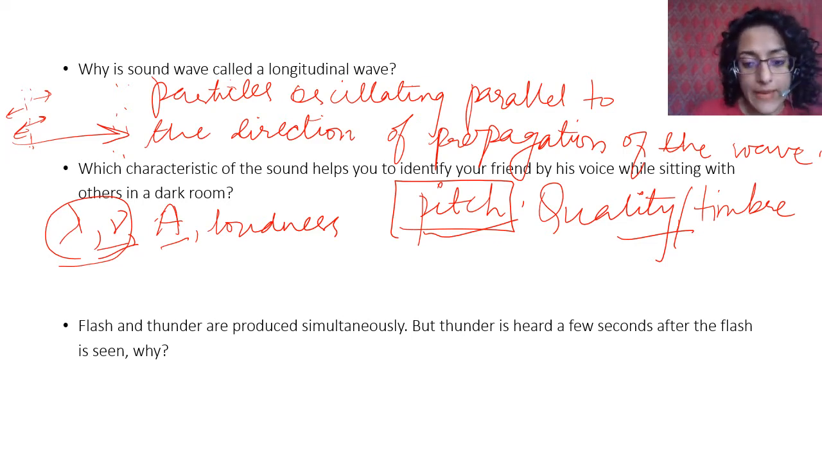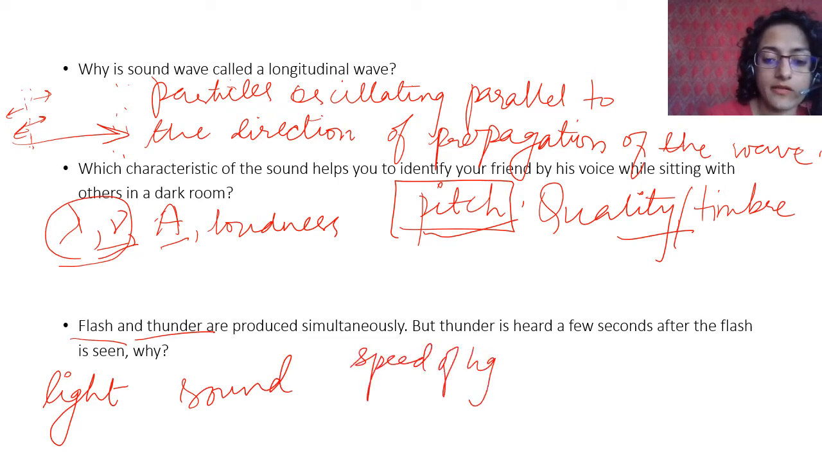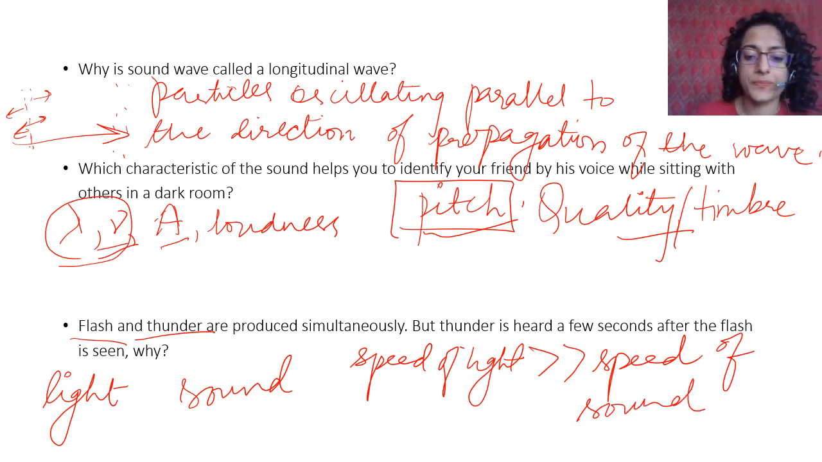Flash and thunder are produced simultaneously, but thunder is heard a few seconds after the flash is seen. Why? Because flash is light, thunder is sound, and the speed of light is much greater than the speed of sound. Okay, so that is why it takes much less time for light to reach you and more time for sound to reach you.